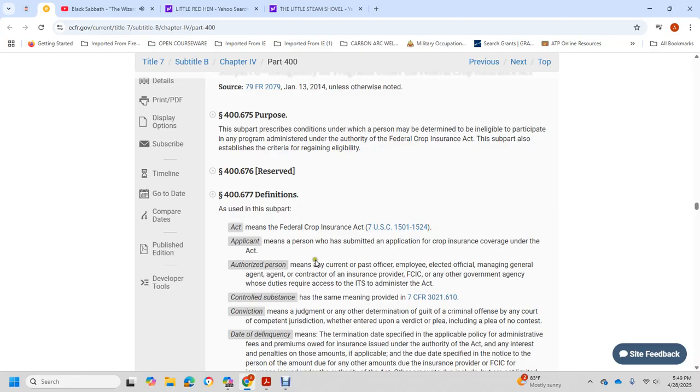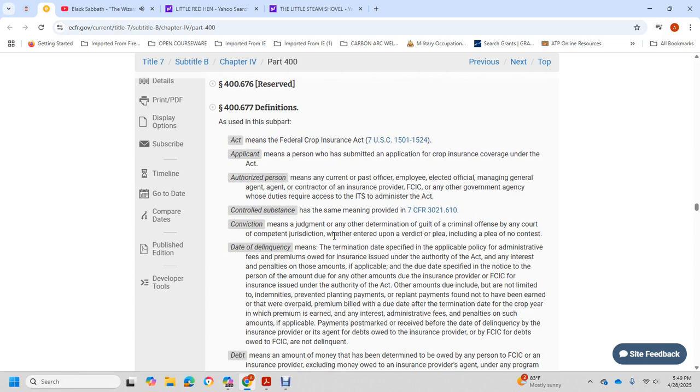Controlled substance has the same meaning as provided in Title 7 CFR 3021.610. Conviction means any judgment or determination of guilt of a criminal offense by any court of competent jurisdiction, whether entered upon a verdict or plea, including a plea of no contest.